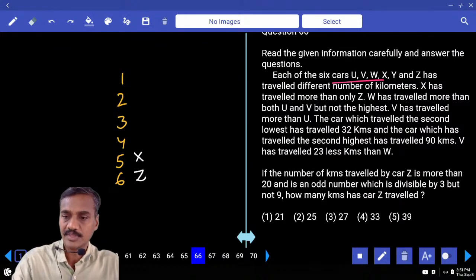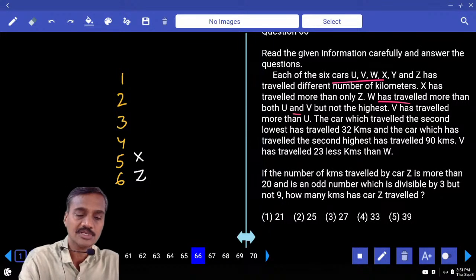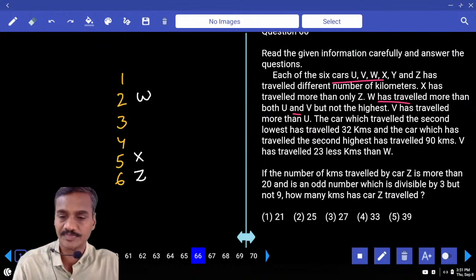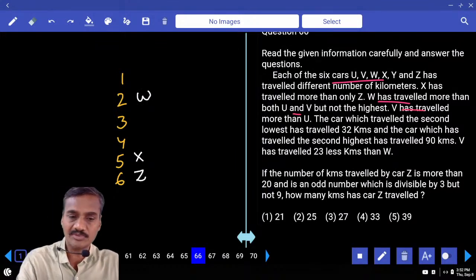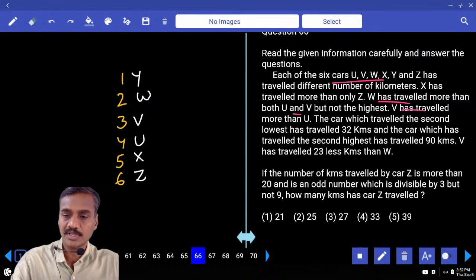And next one, W has traveled more than both U and V, but not the highest. W cannot be the highest. And V has traveled more than U. So U, V, W, X, Z, and Y must be the highest.